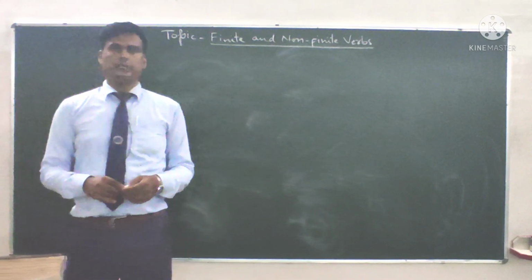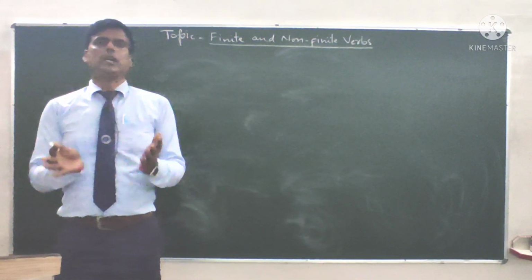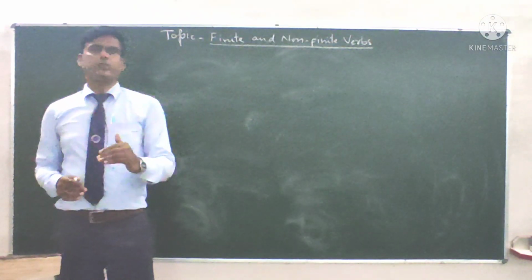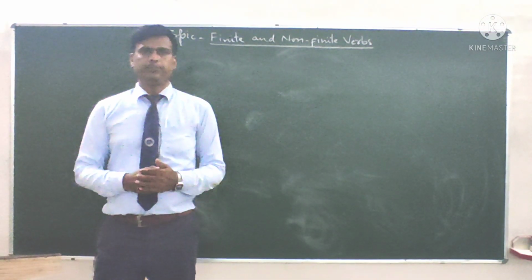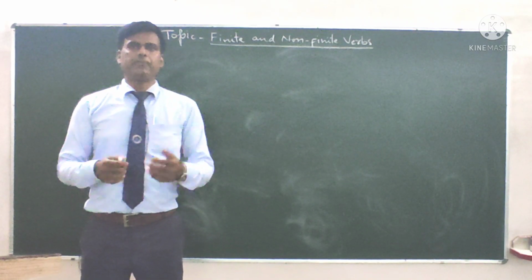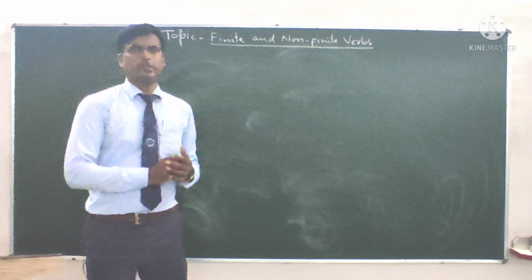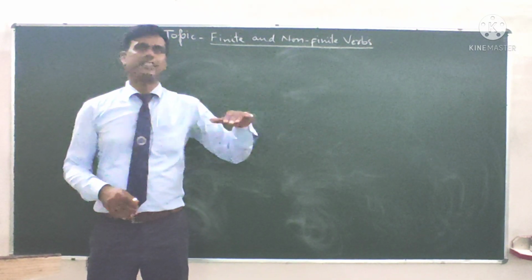As we know, action words are called verbs. First of all, let us see verbs. Action words are called the verbs. For example, we can say I play. Play is the action word. That's why it is the verb.